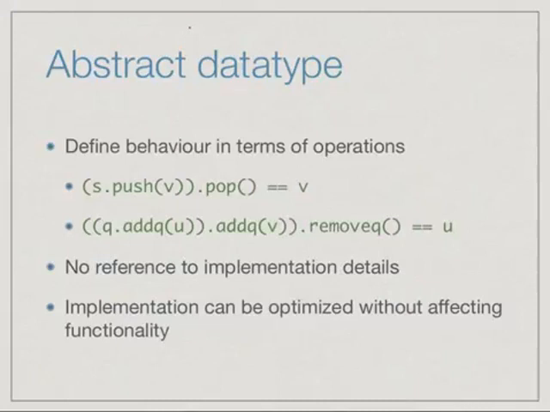But in terms of the actual values that the user sees as a sequence of inserts and delete max, the user doesn't see any difference between the sorted list implementation and the heap implementation. Perhaps there is a perception that one is faster than the other, but the actual correctness of the implementation should not be affected by how you choose to represent the data. So this is the essence of defining an abstract data type.